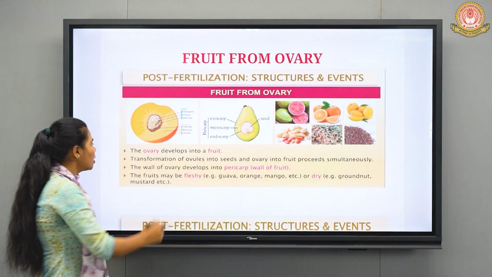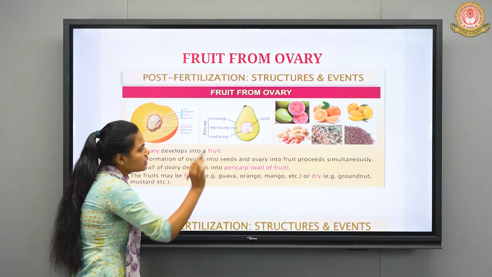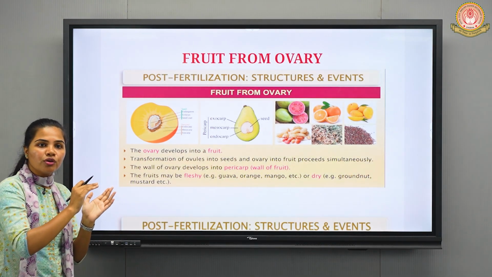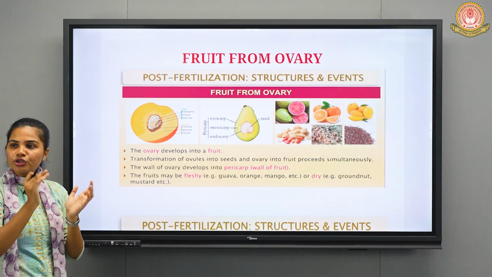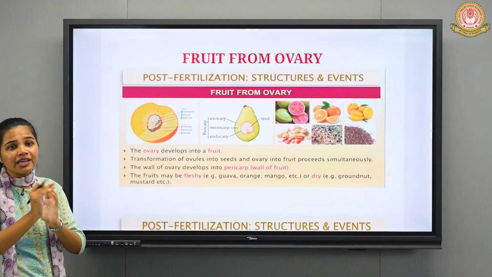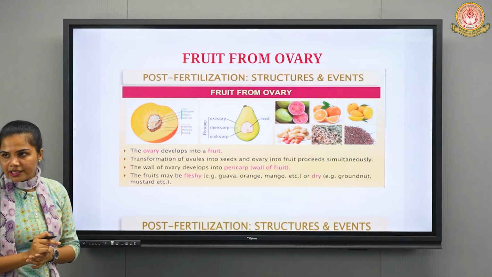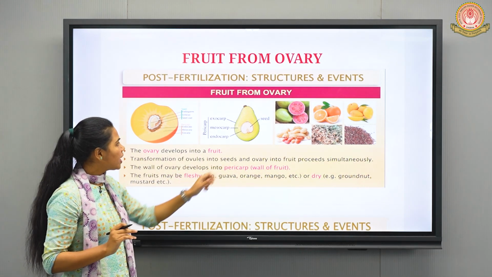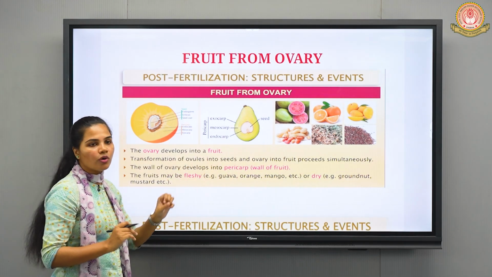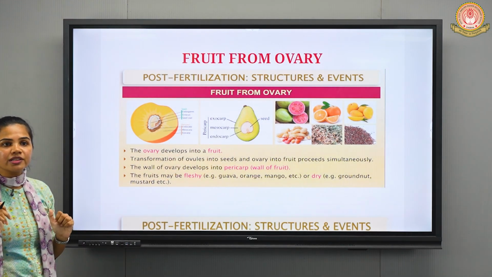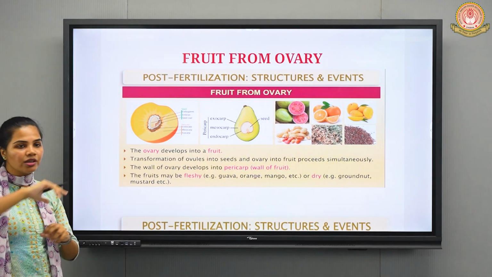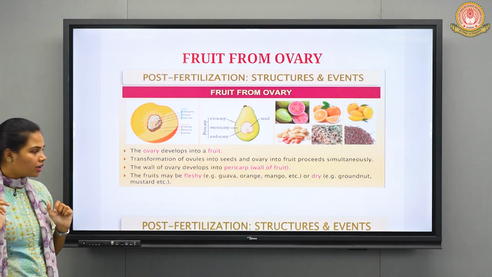The second point: transformation of ovules into seeds and ovary into fruit proceeds simultaneously. Conversion of ovule into seeds and conversion of ovary into fruit takes place simultaneously. Third point regards the structure called pericarp, right? It is the wall of the ovary, which is going to mature and form the fruit. So pericarp is nothing but the outer wall of the fruit, right?